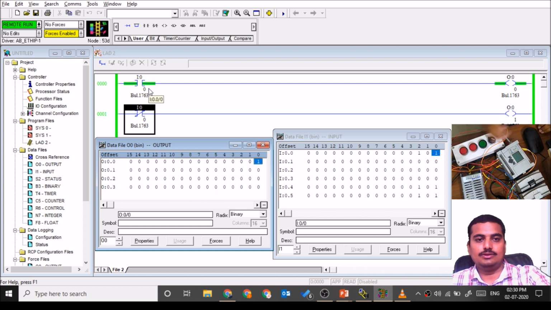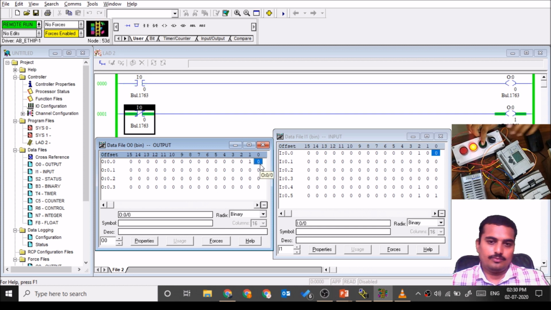As I press, this is conducting, then this turns on. As this turns on, it will write its status into the output data file, and the physical output will turn on.